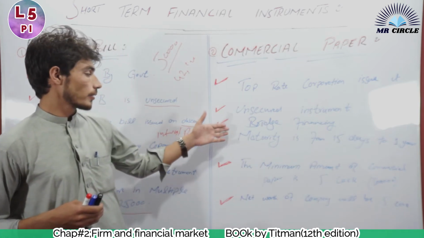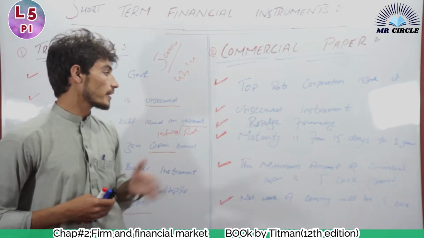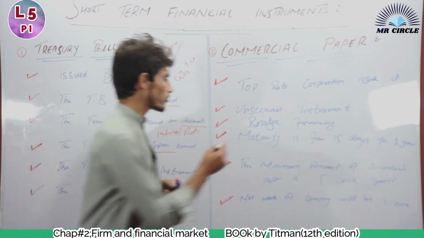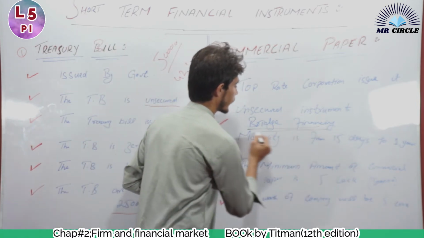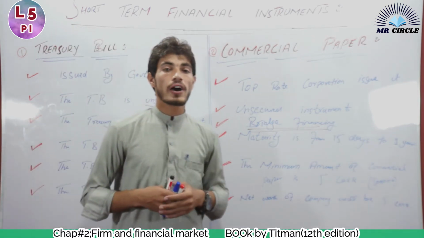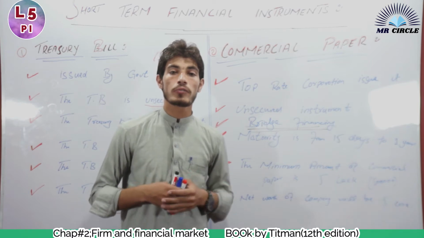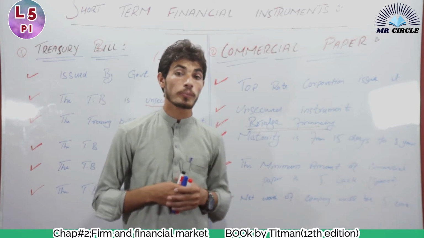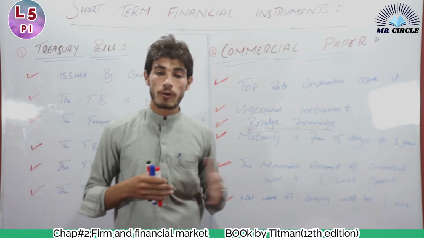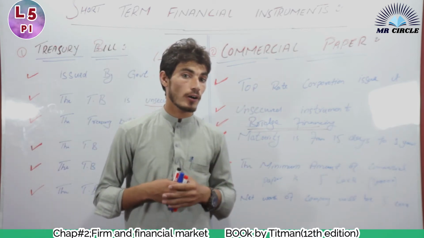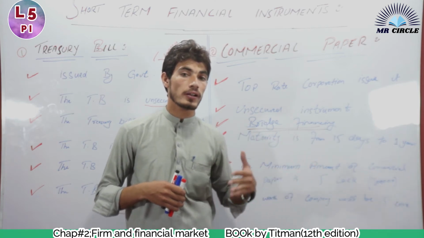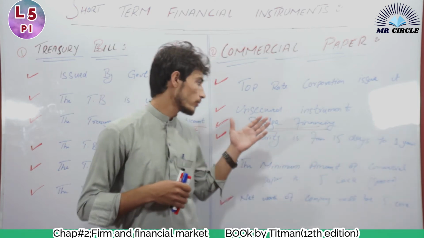The next objective of a commercial paper is that it is bridge financing. It is the most important objective of a commercial paper. Bridge financing means that if an organization wants to invest in a well-known project, the government will not pay them before the completion of the project. When the organization completes that project, the government will pay them.